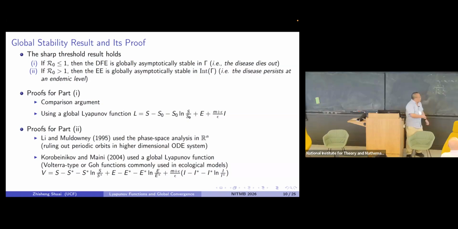Okay. So when you prove the global stability of the boundary equilibrium, because the dynamical system has a monotone property, you can use a comparison argument. And I want to show you they do have the Lyapunov function. I want to draw attention to the first 3 terms here: it is the same as the Lyapunov function I showed you in the single species model. And this type of Lyapunov function has been so widely used in ecology literature, probably for many years.